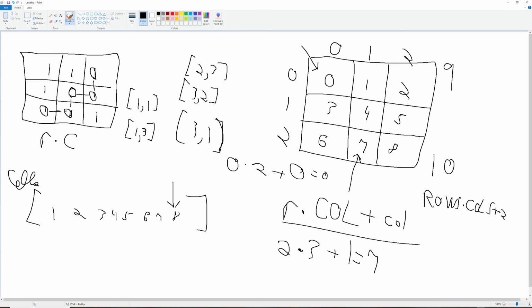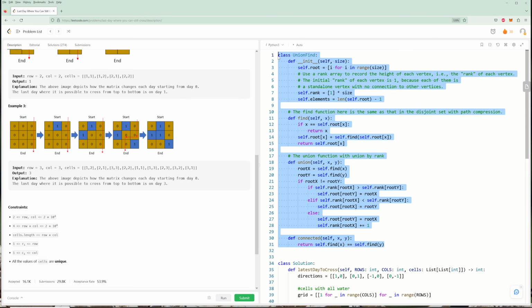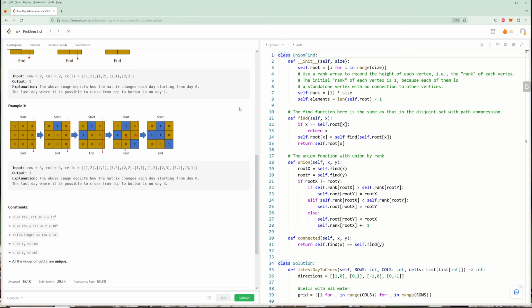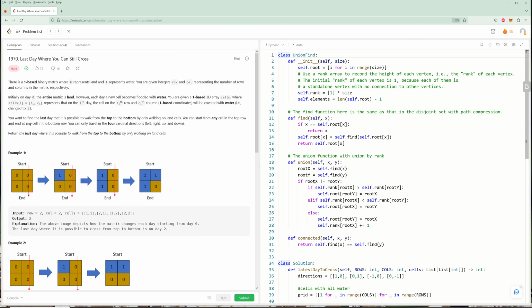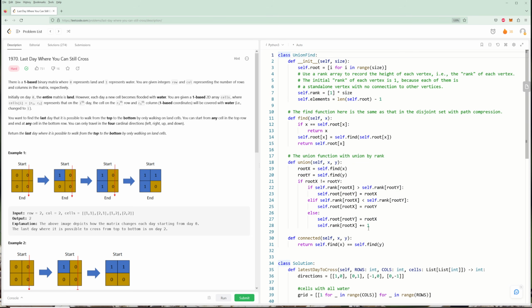And I think that's it for this problem. So let's dive into the code and go into how it would work. This is just a standard union find. I didn't write it myself this time. I just copied it from LeetCode. Sometimes I write it myself, it depends on what I'm feeling. I would definitely encourage you to be able to write this yourself if you had to in an interview. But make sure you know how it works.